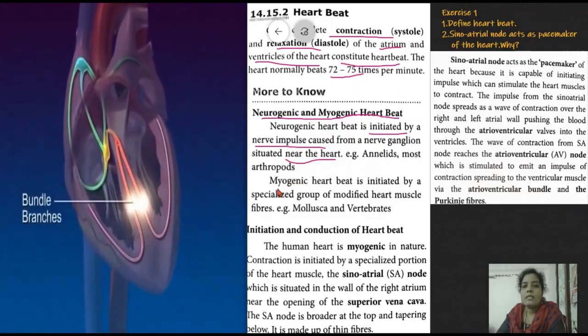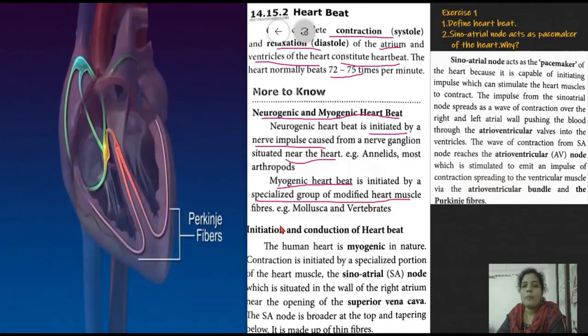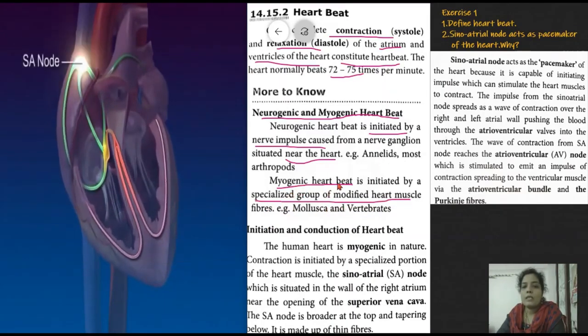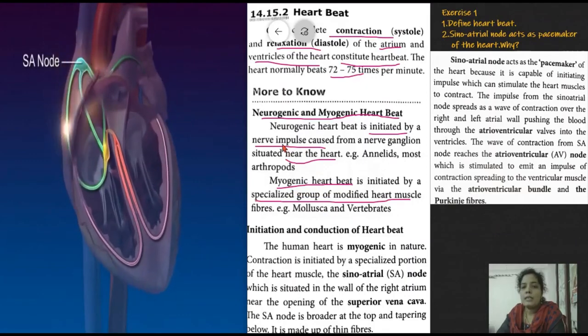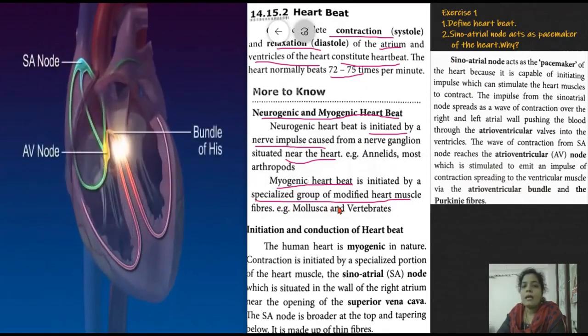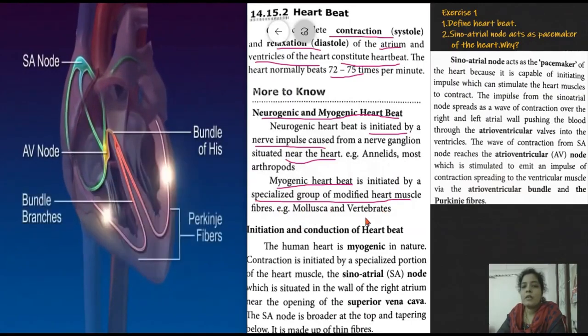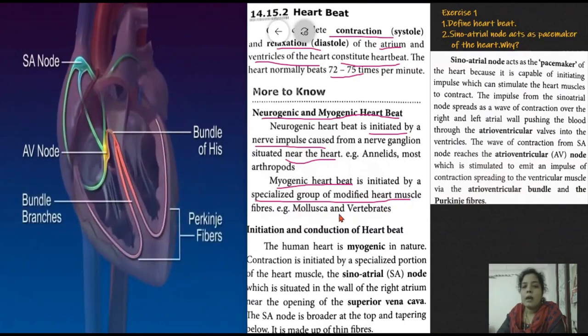Now myogenic heartbeat. Myogenic heartbeat is initiated by the specialized group of modified heart muscle fibers. That is a specialized group of muscles, so it is known as myogenic heartbeat. Here it is not initiated by the nerve impulse, but by the specialized group of heart muscles. Examples: mollusca and vertebrates. Human beings also have myogenic heartbeat.